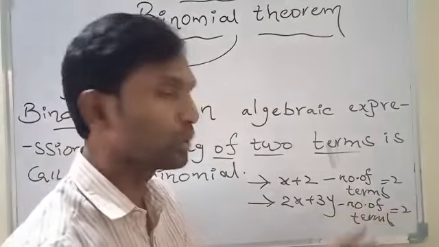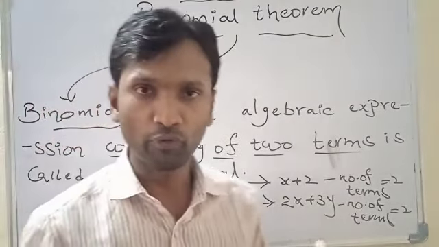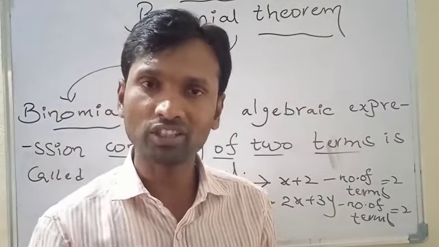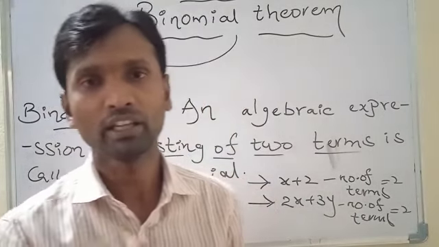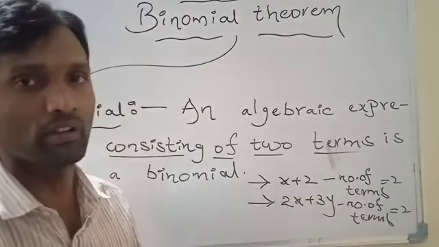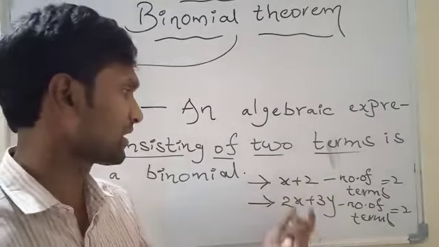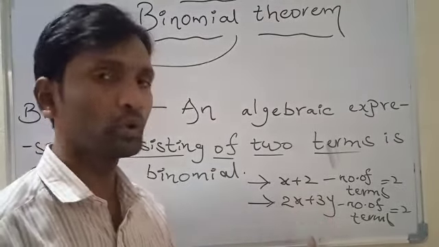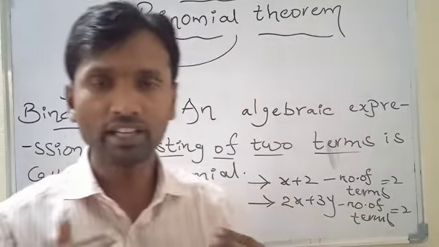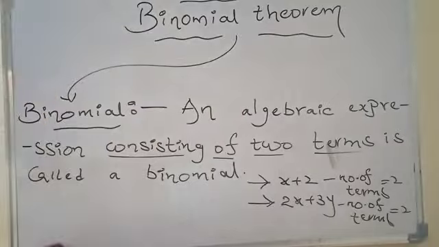It has also two terms only. Now it is also called a binomial. So finally, wherever an algebraic expression consists of two terms only, it is called a binomial. That's why these two examples, x plus 2 and 2x plus 3y, both are called binomials. This is the definition or concept of a binomial.